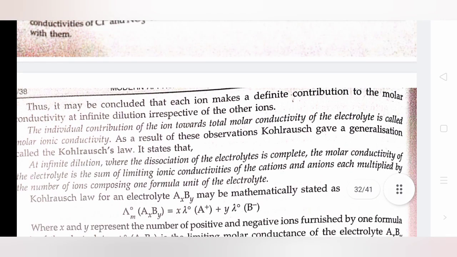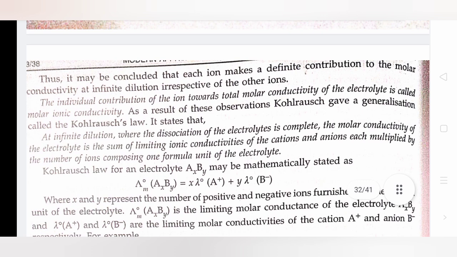Thus, it may be concluded that each ion makes a definite contribution to the molar conductivity at infinite dilution, irrespective of other ions. The individual contribution of the ions towards the total conductivity of the electrolyte is called molar ionic conductivity.